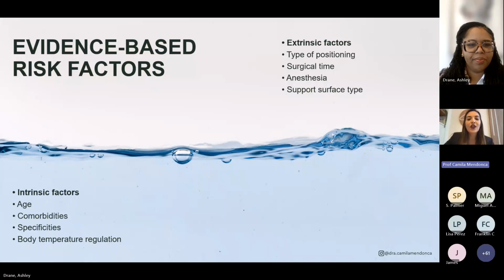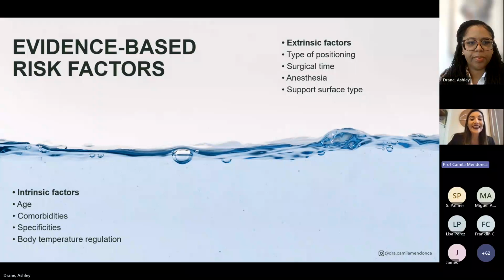This way, you must understand that we have intrinsic and extrinsic factors. Intrinsic factors include age, comorbidities, patient particularities like movement difficulties, for example. The body temperature regulation is very important too, like hypothermia or hyperthermia. And extrinsic factors are also very important.